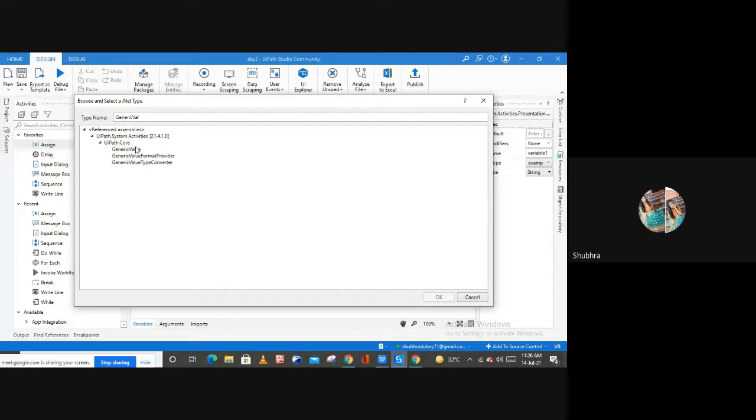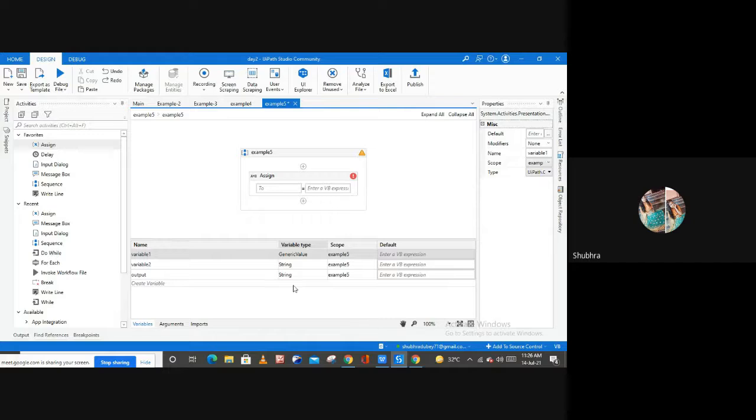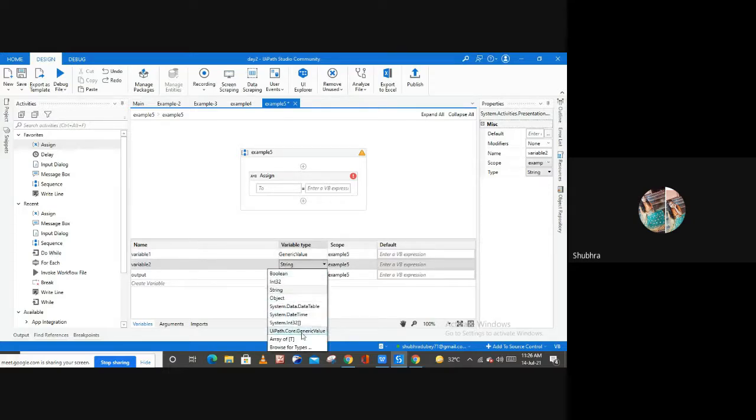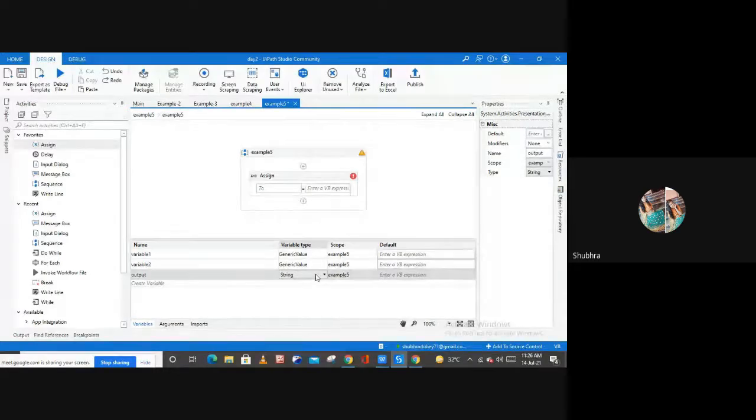So this is your generic value, right? Inside of your UiPath.core, you will get this generic value. Hit on OK. Let me change this type also to generic value, and again this one is also generic value, right? Example 5 scope is fine.